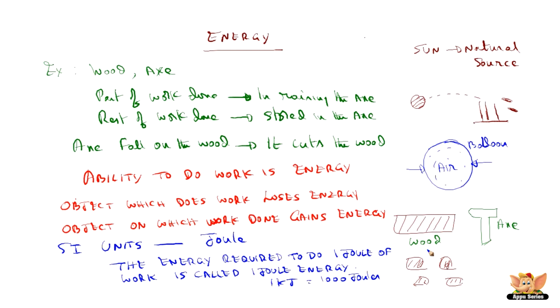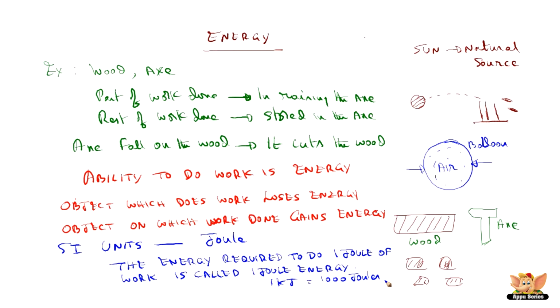There is work done by the axe here. An equal amount of energy is consumed by the wood, if you see this example. So we define 1 joule of energy as the energy required to do 1 joule of work. And since this is a very small quantity, for bigger energy we generally use the kilojoule.